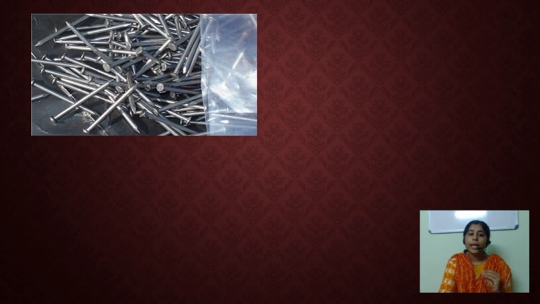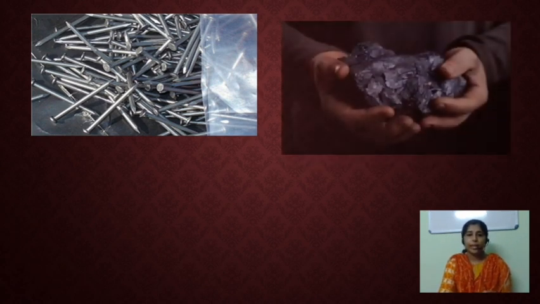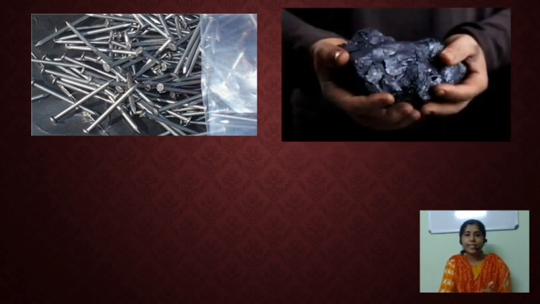Then we know that it's an iron nail. What about the appearance of the iron nail? It is very shiny in appearance, isn't it? Shiny in appearance, and also it is very hard. And what about the hardness? It is very hard.